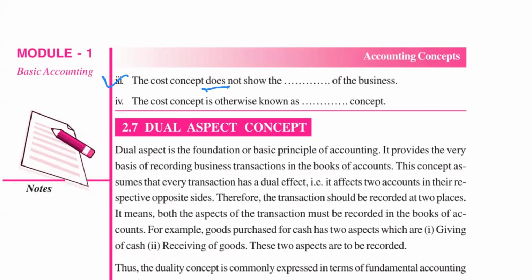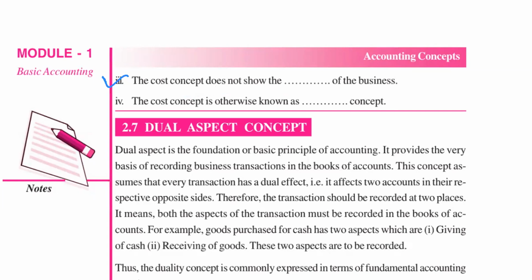The market price of the asset may be more or less than the cost price, but we are recording only the cost price. That is why it is stated that the cost concept does not show the exact financial position of the business, because the exact financial position can be known from the market price, right?